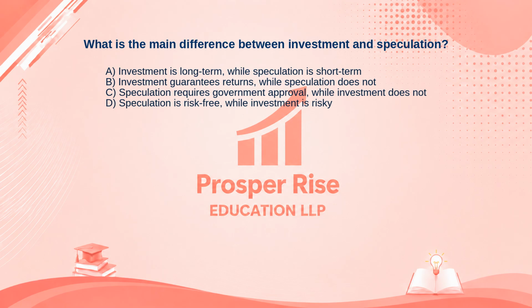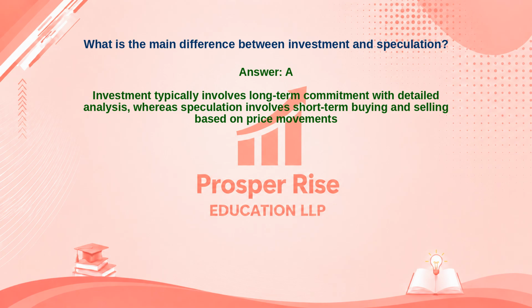Take a moment to pause the video and decide. The correct answer is option A. Let's see why. Investment typically involves long-term commitment with detailed analysis, whereas speculation involves short-term buying and selling based on price movements.